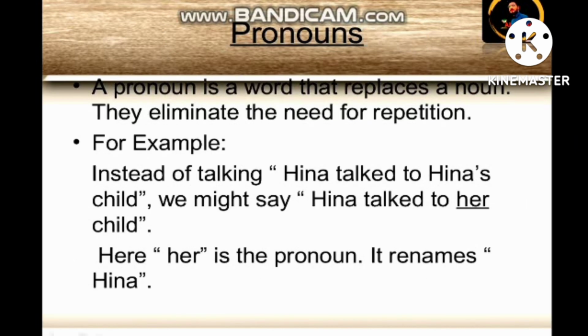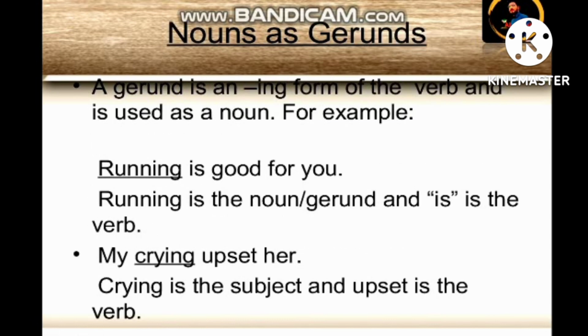Here, run is a verb and with ing, this is an ing form of a verb, but used as a noun. So here running is used as a noun. Running is the noun gerund and is is the verb. By crying, upset: here crying is the subject and upset is the verb.